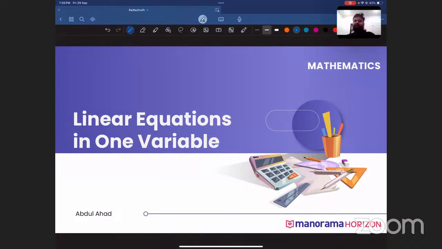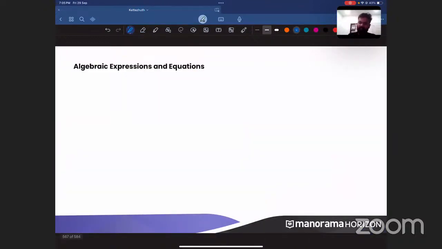Okay. So let us start with linear equations in one variable, which is a very important and easy chapter. One of the easiest chapters that you have, right? What is the first thing that we have to know? What is an algebraic expression and an equation? You might have learned algebra in previous classes, maybe in 7th and in 6th also. Algebra is learned from maybe 5th, 6th, 7th. So for 3 continuous years you are learning algebra, so algebra is not something which is new to you.